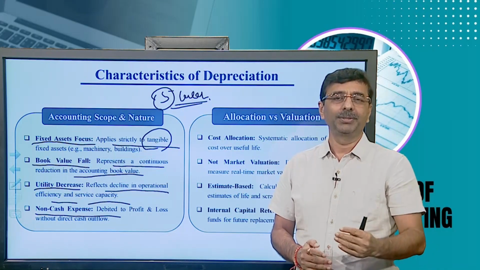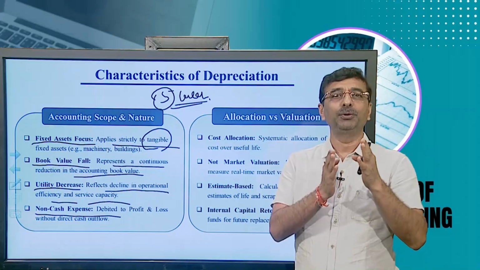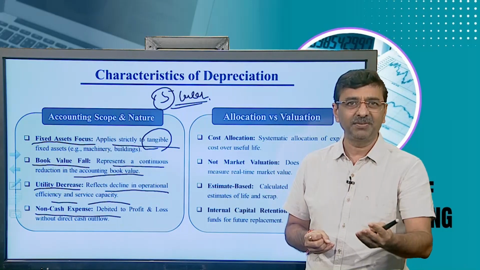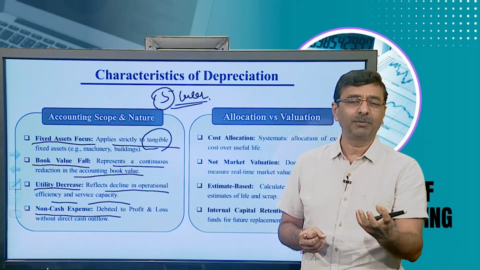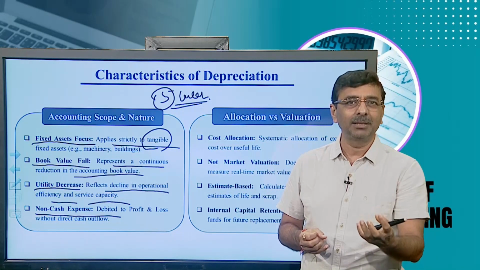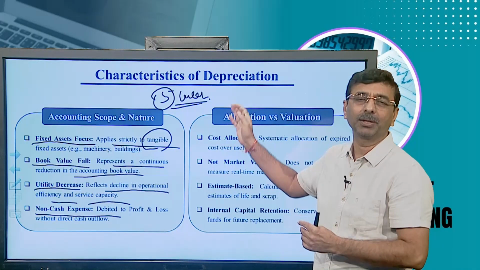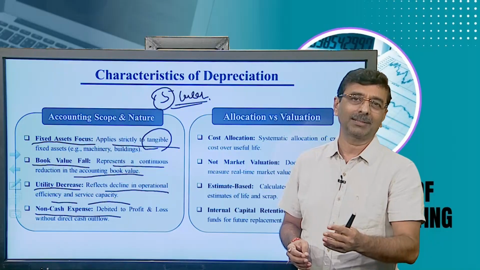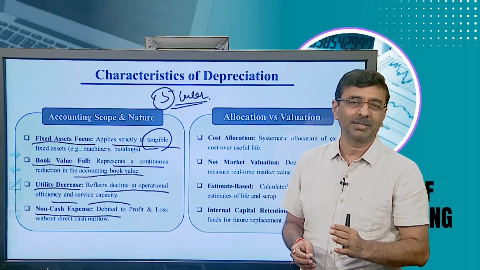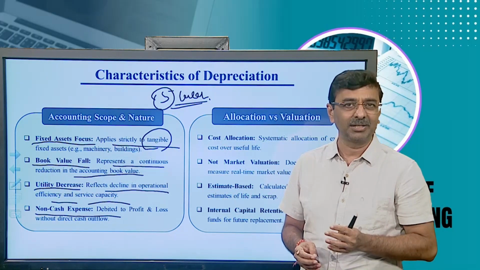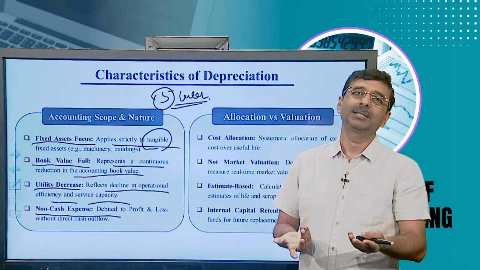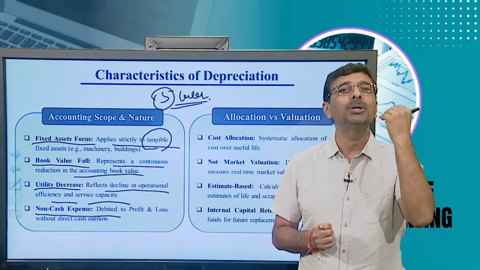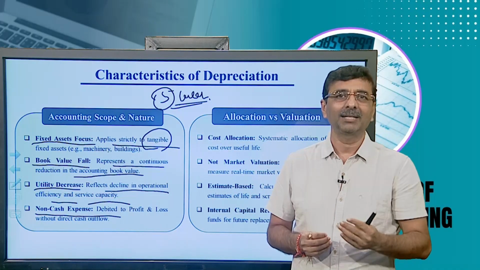Now onwards, only the amount of usage, or the proportion of the value of the asset utilized in the specific year, is deducted from the book value. That is only a deduction from the asset and transferred to the profit and loss account as an expense deducted from the revenue, considered a non-cash item, where we are not paying any amount to a third party. That is depreciation.